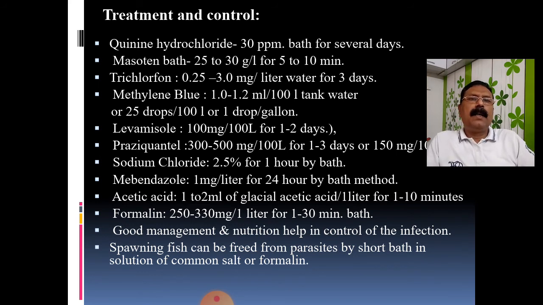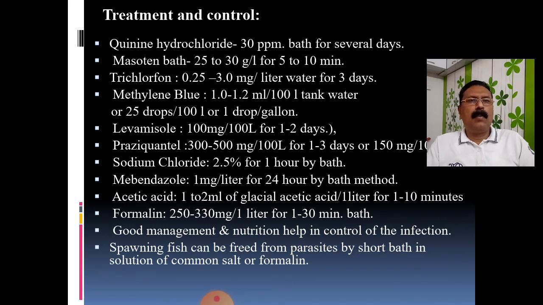You see, there is a quinine hydrochloride bath at 30 ppm. Besides, a mesotane bath is there, at a concentration of 25 to 30 grams per liter for a time period of 5 to 10 minutes. Trichlorophon has a concentration of 0.25 to 3 mg per liter.